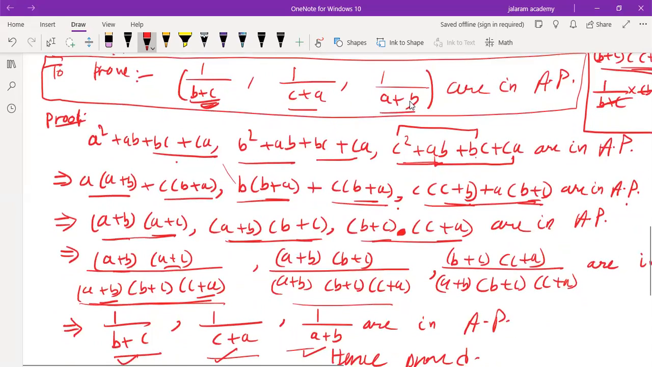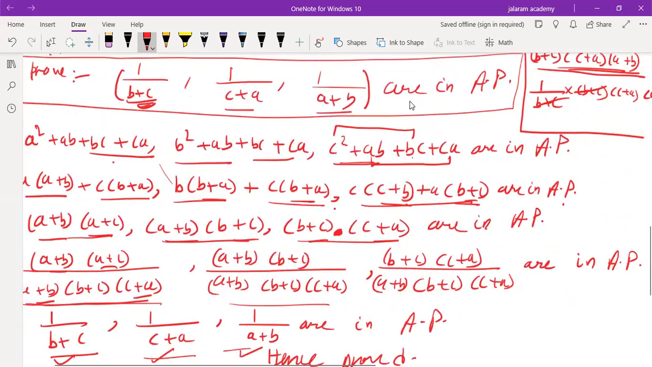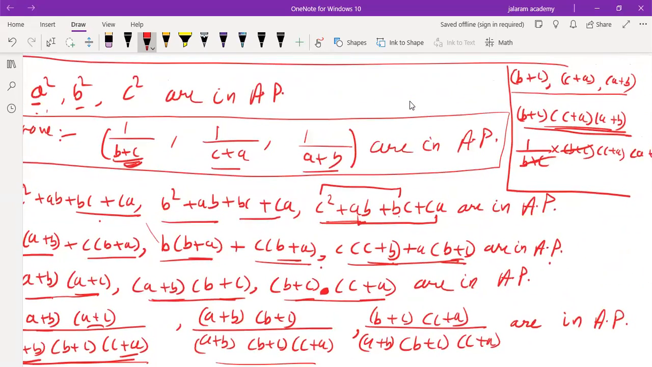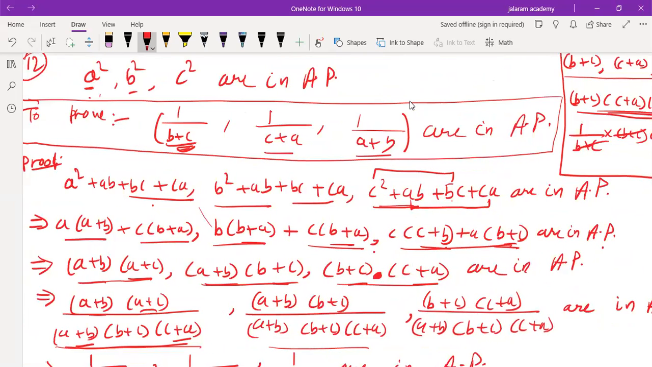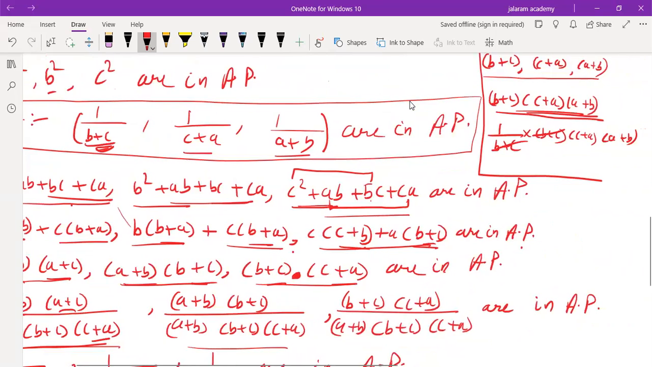Understood everyone? So what is the reason for adding ab plus bc plus ca to all the three terms? This is obtained by using the result which we have to bring. So this method is now very easy.